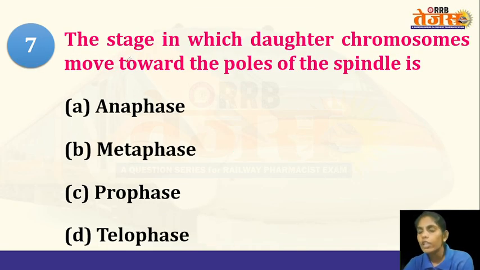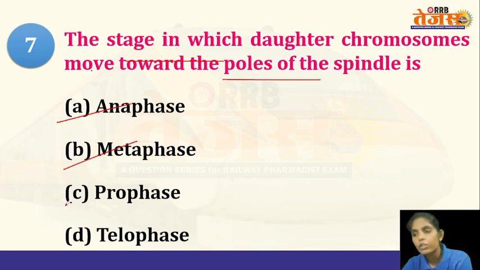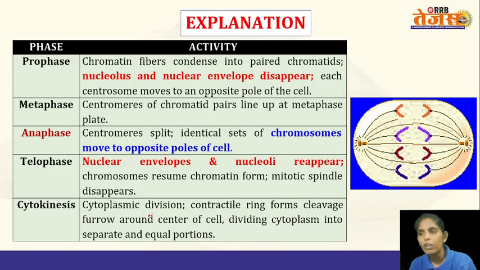Next question. The stage in which daughter chromosomes move towards the poles of the spindle is anaphase, metaphase, prophase, or telophase. So in what stage will the chromosomes separate and move towards the opposite poles of the cell? The answer is anaphase. In the picture you can see, at the opposite poles of the cell, there are structures called centrosomes, and within centrosomes centrioles are present. These are the centrioles.